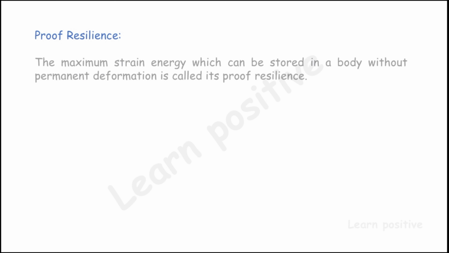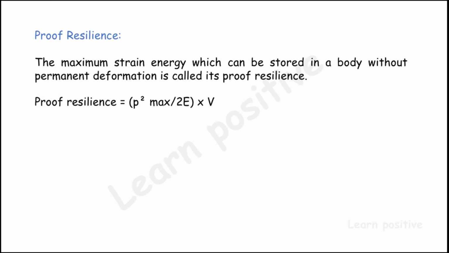And then the next one is proof resilience. The proof resilience is said to be the maximum strain energy stored in the body without permanent deformation. The same example for this is the water bottle. Now we give the direct stress to the water bottle, and then the volumetric strain happens.